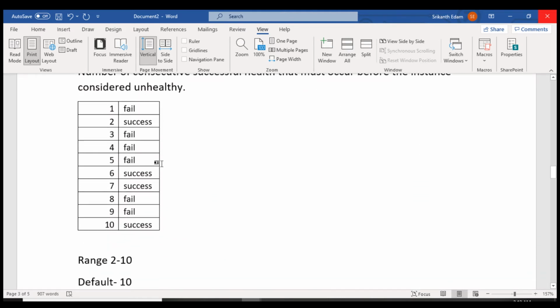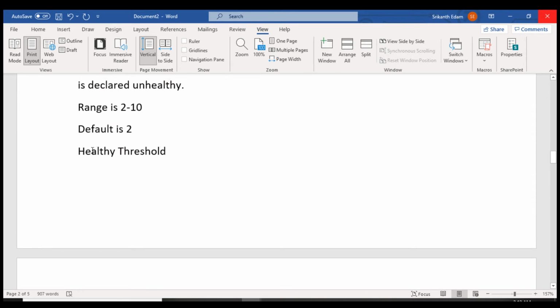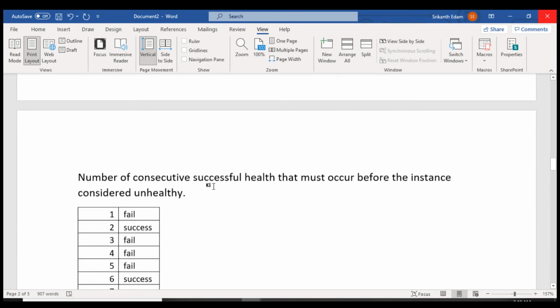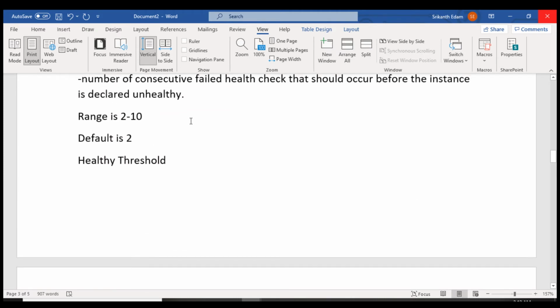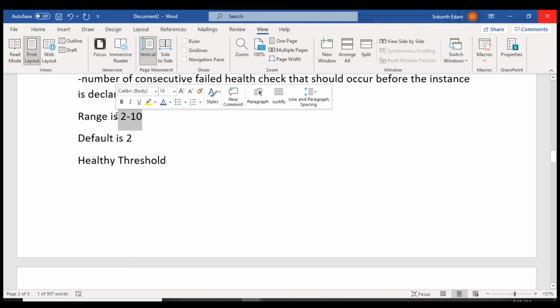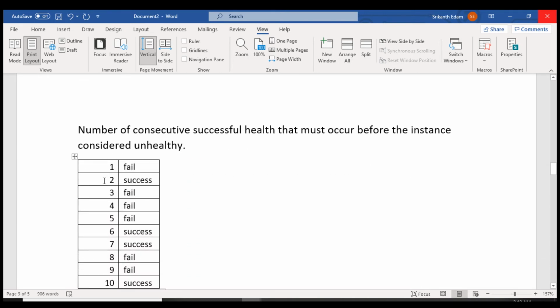If I configure 10 and I want the EC2 instance to be healthy, then first it will try to ping. Then on the first ping, I got a fail. So after waiting, here I am going to configure 5 minutes. After 5 minutes again it is going to ping the EC2 instance, but this time I got success.